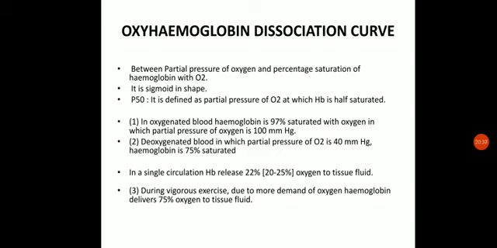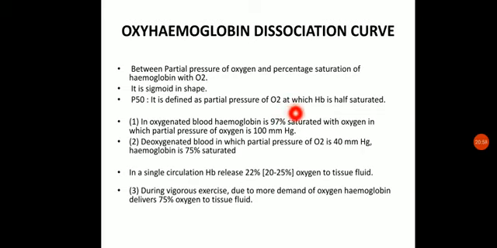Let us discuss it once again. The oxyhemoglobin dissociation curve is a curve plotted between the partial pressure of oxygen and the percentage saturation of the hemoglobin, and it is basically sigmoid in shape. Now P50 can be defined as the partial pressure of oxygen at which the hemoglobin is half saturated.